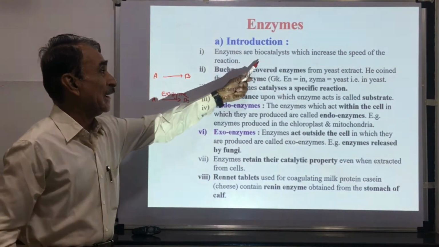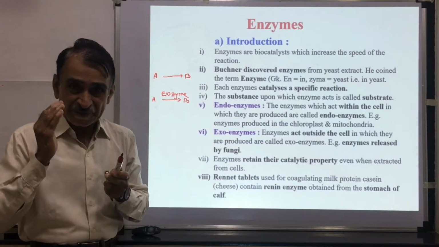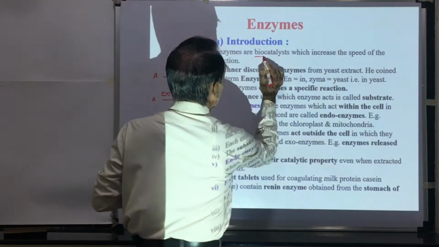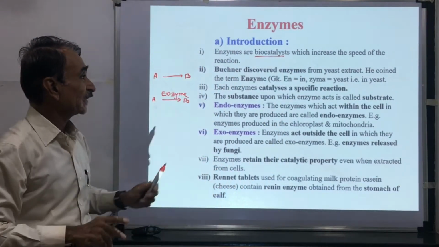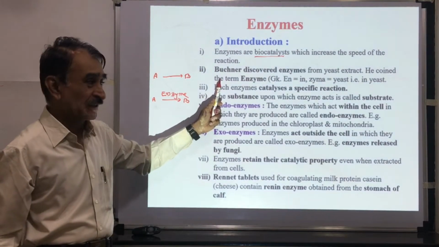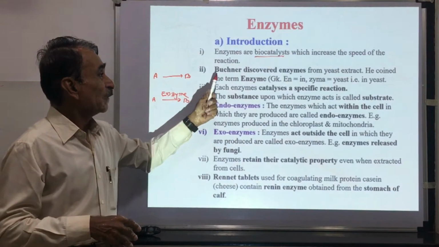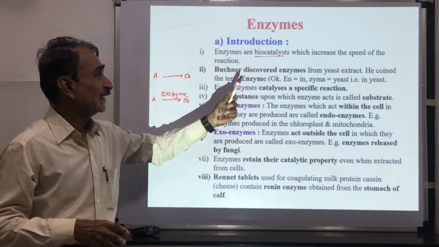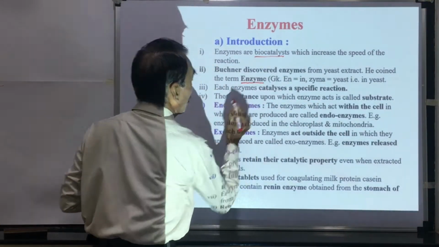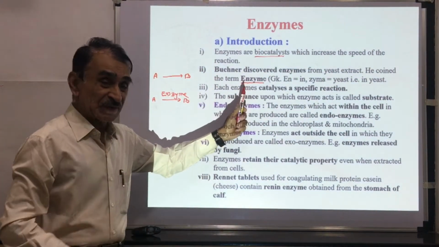So these are the biocatalysts, biological catalysts. In chemistry we know that there are inorganic catalysts, but here there are biological catalysts, and these biological catalysts are called enzymes. These enzymes were discovered by Buchner from the yeast extract. Yeast cells were taken, an extract was prepared, and from this extract he discovered these enzymes. He coined the term for the first time. Buchner used the term enzyme for the first time.